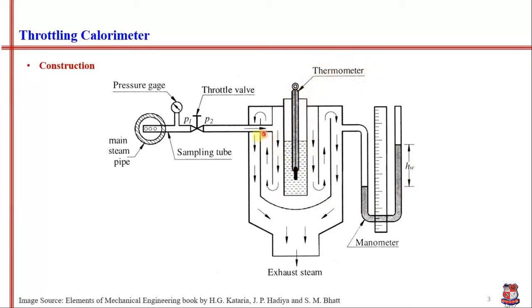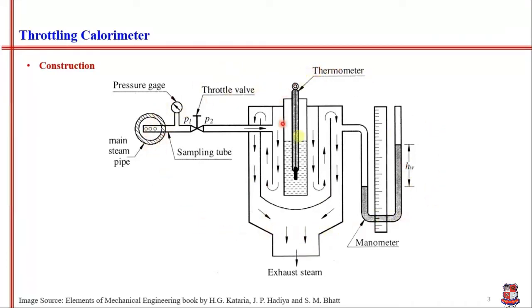This sinusoidal or zigzag pattern of the passage is made to achieve a higher pressure drop. So this is the working, how the experiment will be performed.